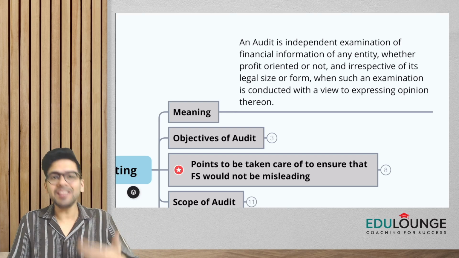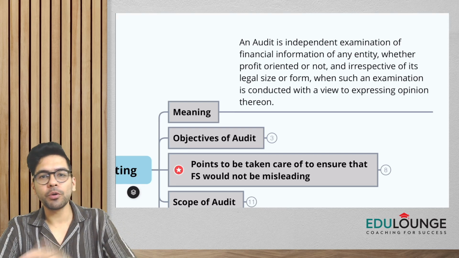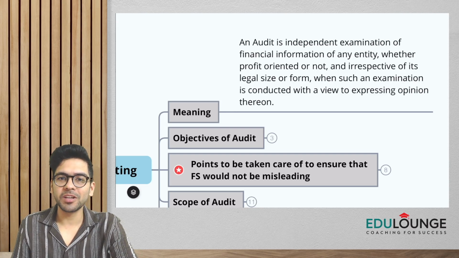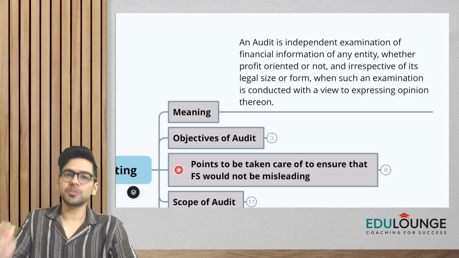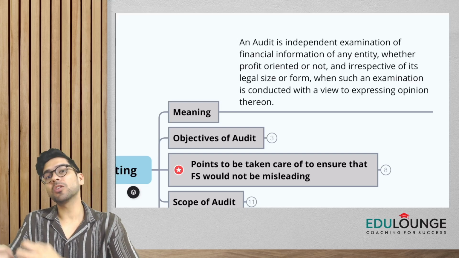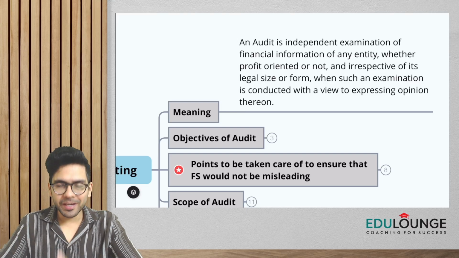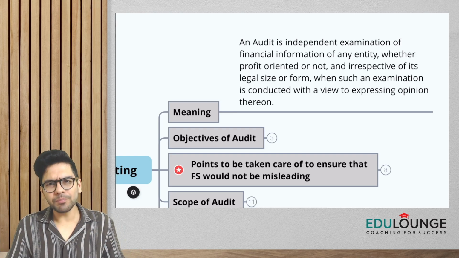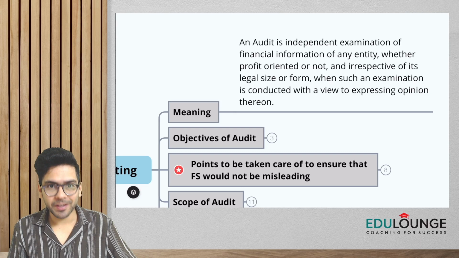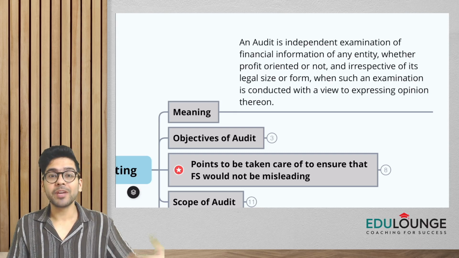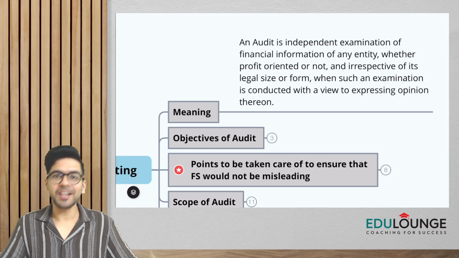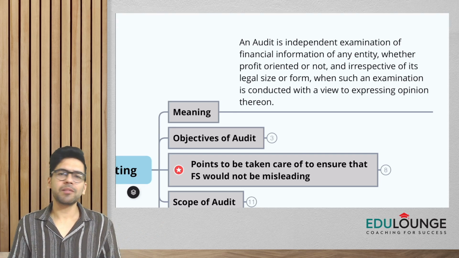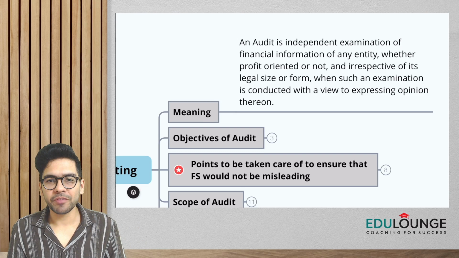Now the entity that we are auditing, guys, it can be profit oriented or not. That means it can be an NGO also, it can be a charitable institution, a trust, and irrespective of its size or legal form. It can be a big entity, it can be a small entity. And when I say form, it simply means, guys, it can be a company, it can be a firm, it can be an LLP, it can be a society, it can be a trust, it can be an HUF. So audit can happen for any type of entity.